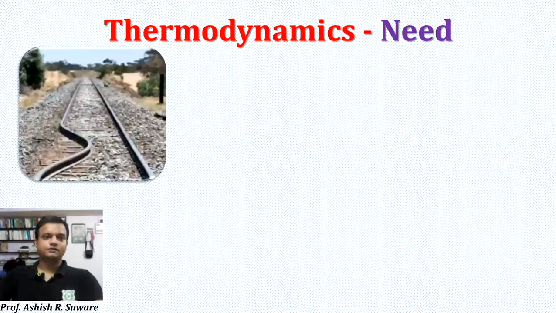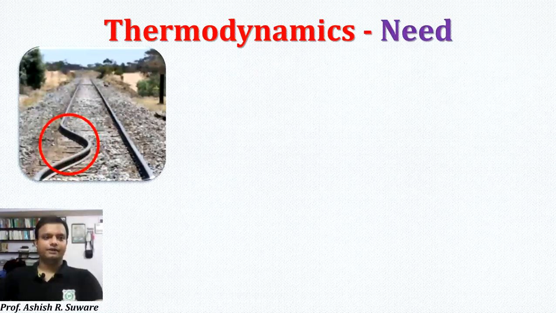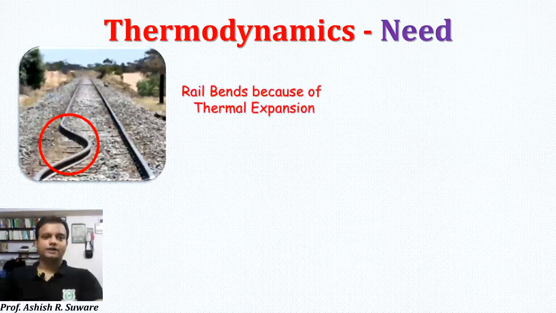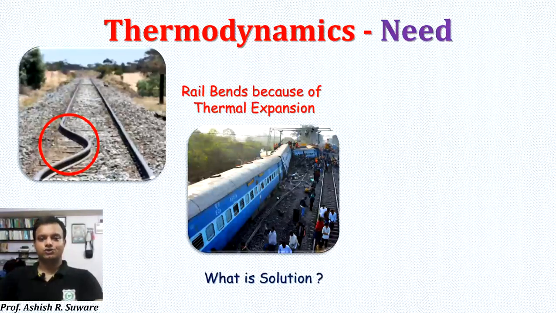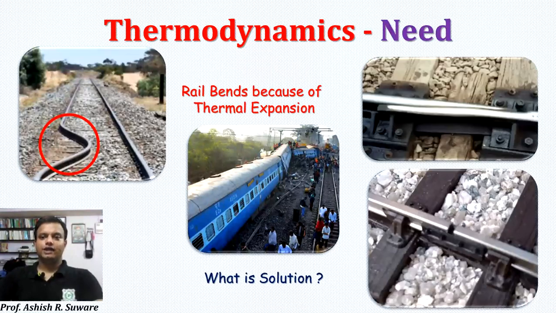First, can you see these rails? There is something uncommon here. That rail has a bend, right? Now why are these bends happening? They are because of thermal expansion. If such bends are there, what will it result in? It will result in fatal accidents. So if we want to avoid that, what is the solution? Yes, the solution is that we can provide such joints. These are called thermal expansion joints.